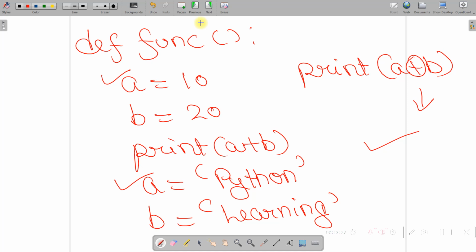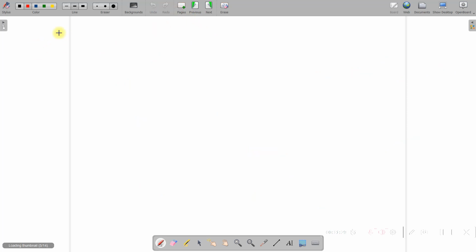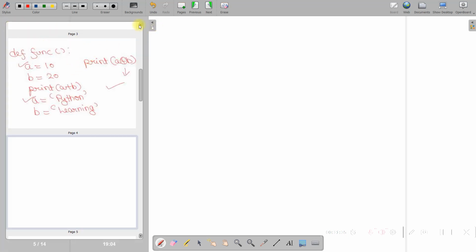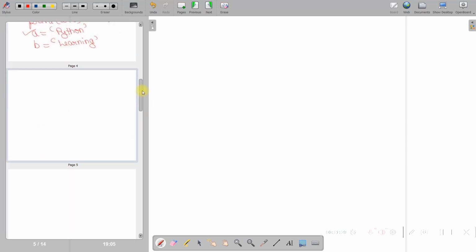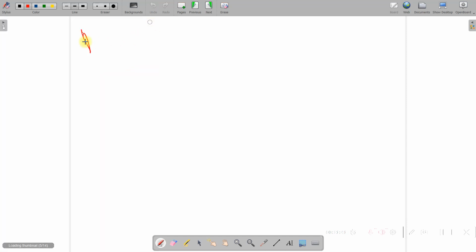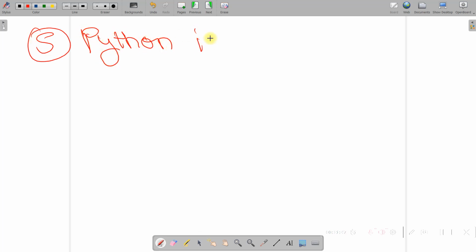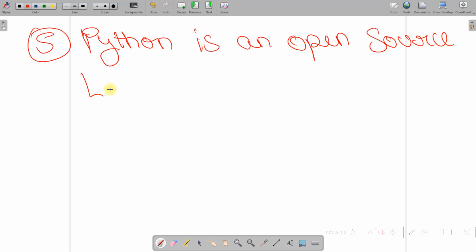Now next thing is Python is an open source language.